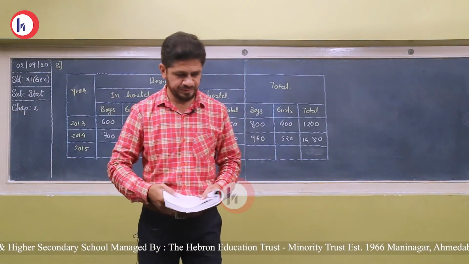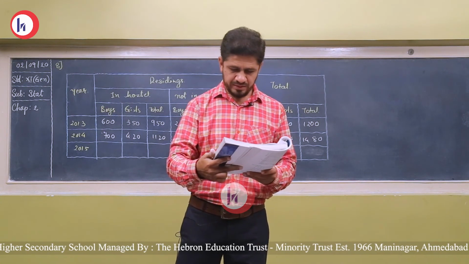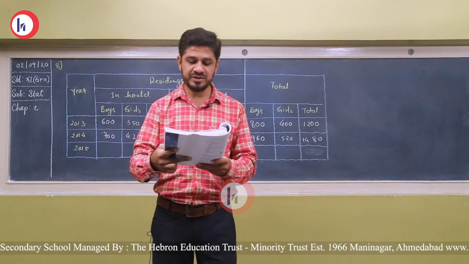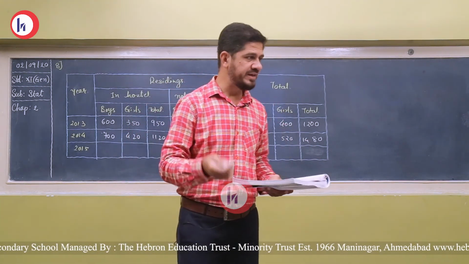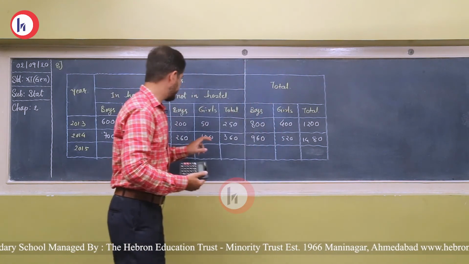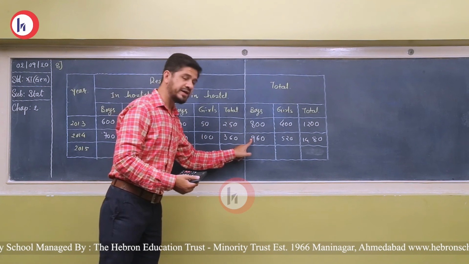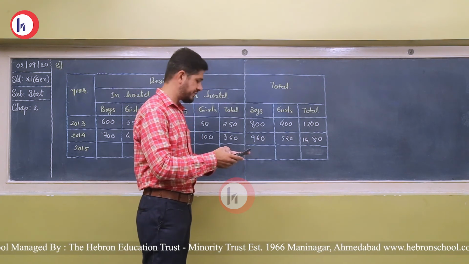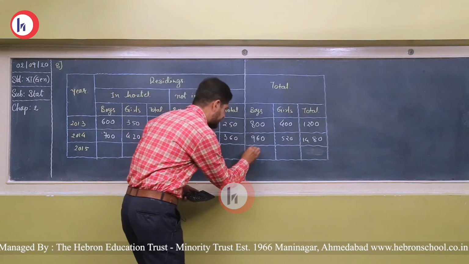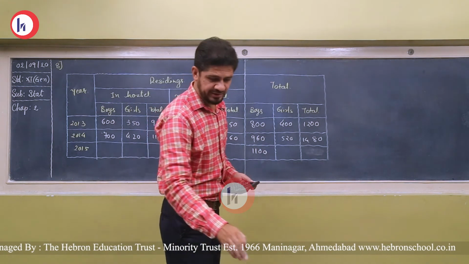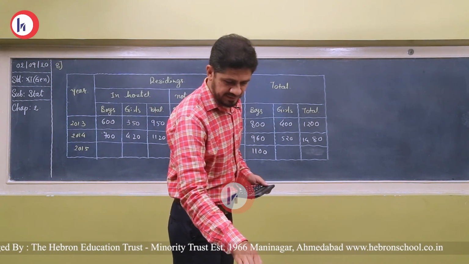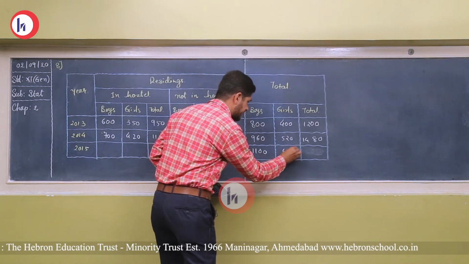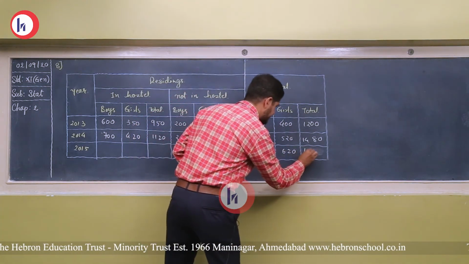Okay, now the last one. In the year 2015, 140 boys and 100 girls were newly admitted in the school. In 2014, the number of boys was 960, and it says that 140 boys were added. So 960 plus 140 gives 1100, and 100 girls were newly admitted, so it will be 620. So the total is 720.